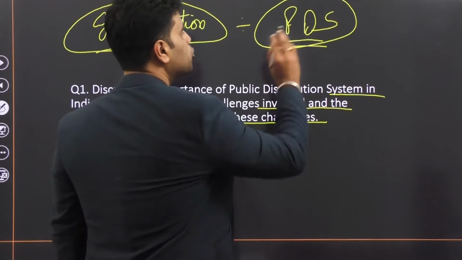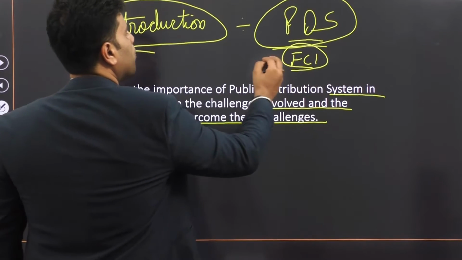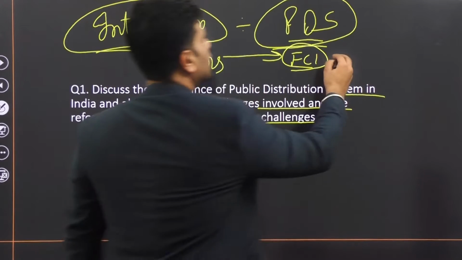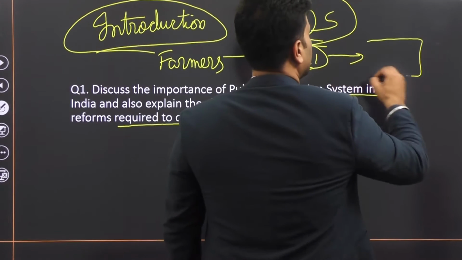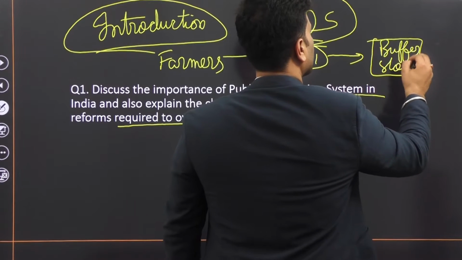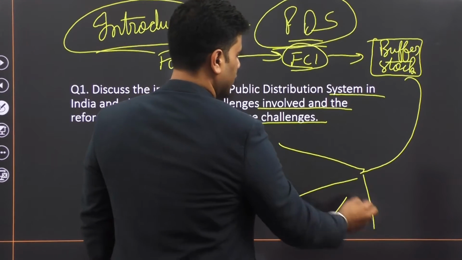Through public distribution system in India, government, or FCI to be precise, procures food grains from farmers, keeps it in their buffer stock, stores it, and transports it to different parts of the country.